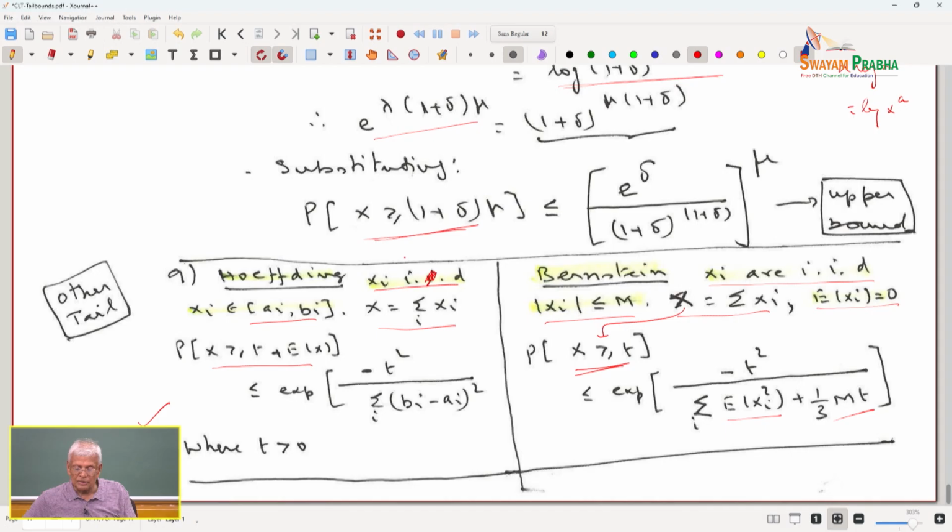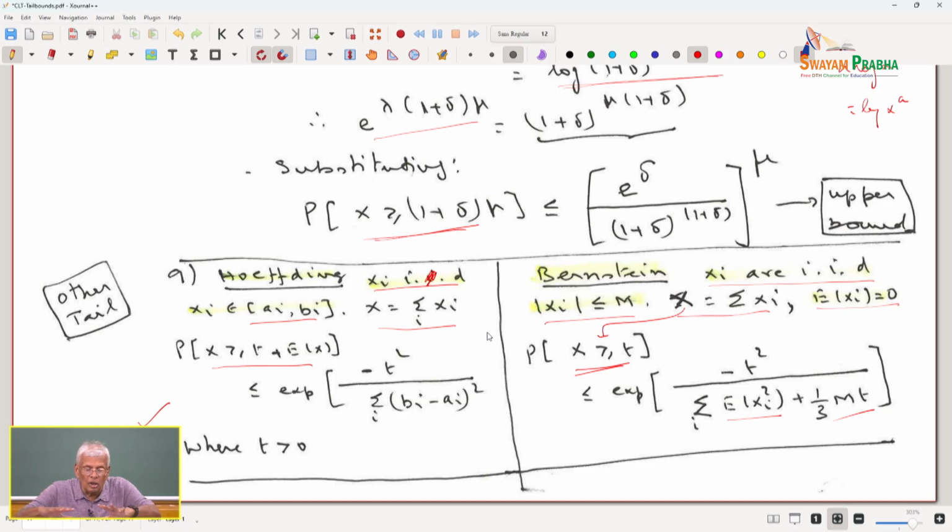Now, what is the summary? The summary is, I cannot use the Berry-Esseen theorem, even though I know the limit of the centered scaled random variables for quite a variety of distributions tends to standard Gaussian, because the rate of convergence is very slow, 1 over square root of n.